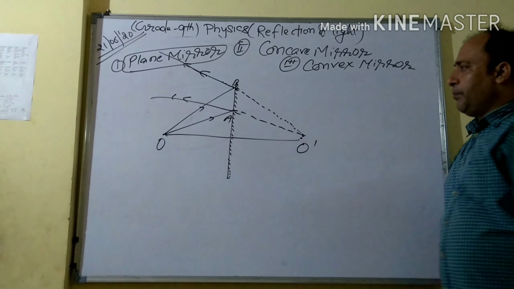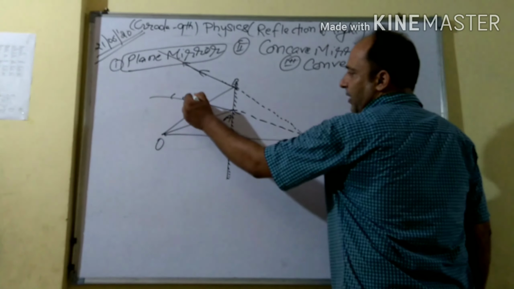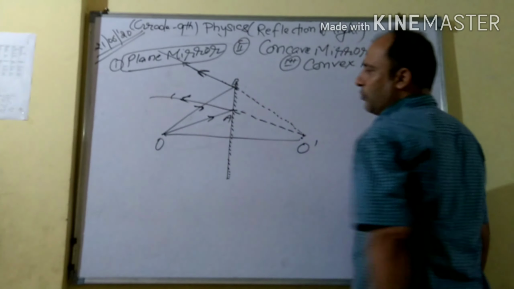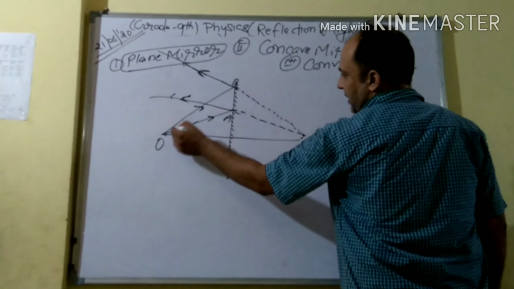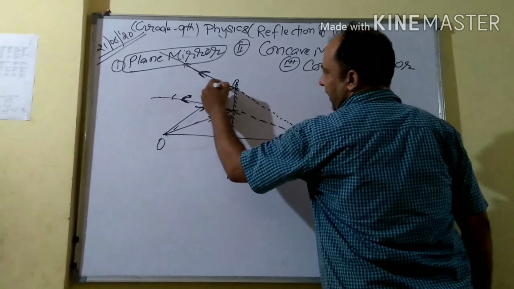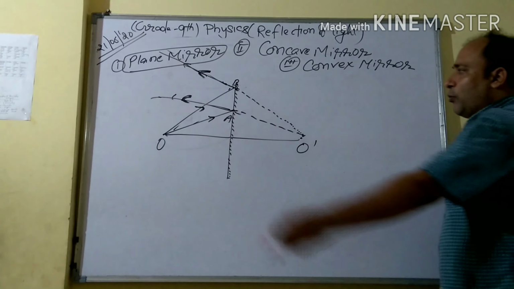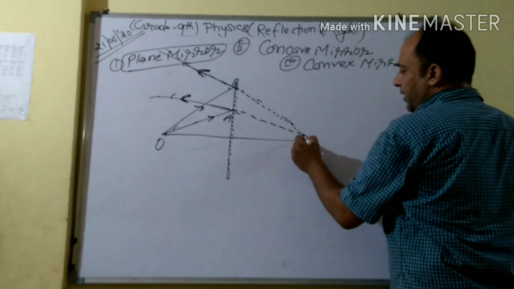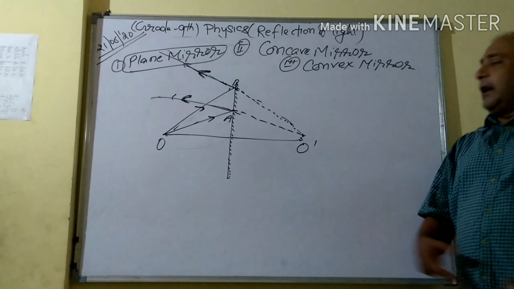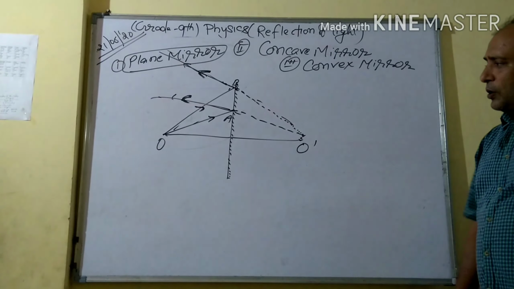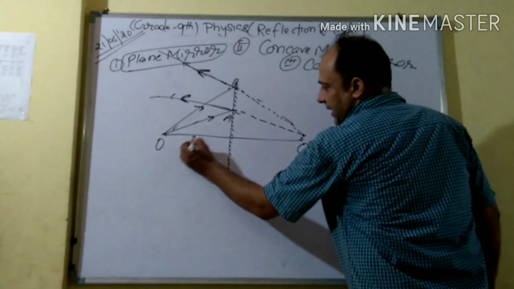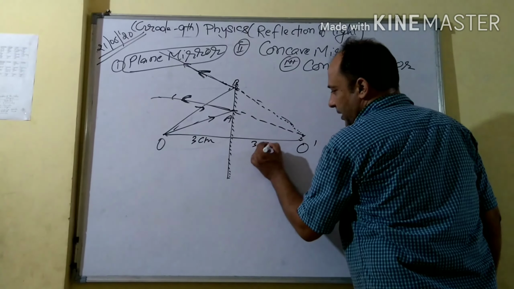Now you can see this is the incident ray, and this one is the reflected ray. This is also a reflected ray. They are not going to meet at a point, right? They are produced to meet and then form the image. If this distance is 3 centimeter, this is also 3 centimeter.